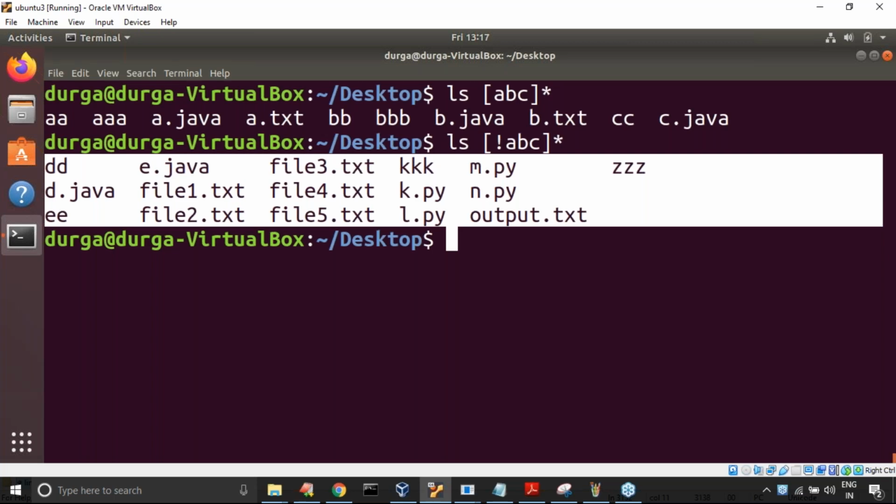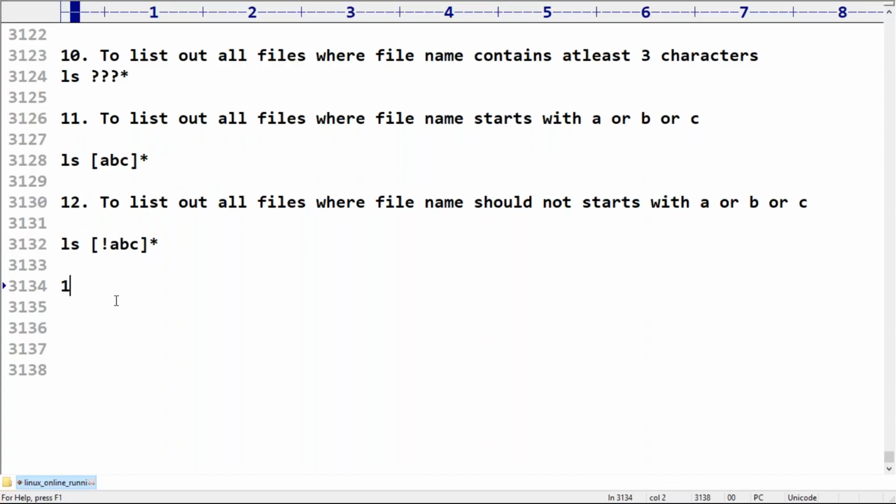The first one won't be valid. Remember, the dot kind of convention is not valid; we should use it within curly braces. Here, just A hyphen C will become valid. Now the next thing, sir: to list out all files that start with a lowercase alphabet symbol. Now have a look once.